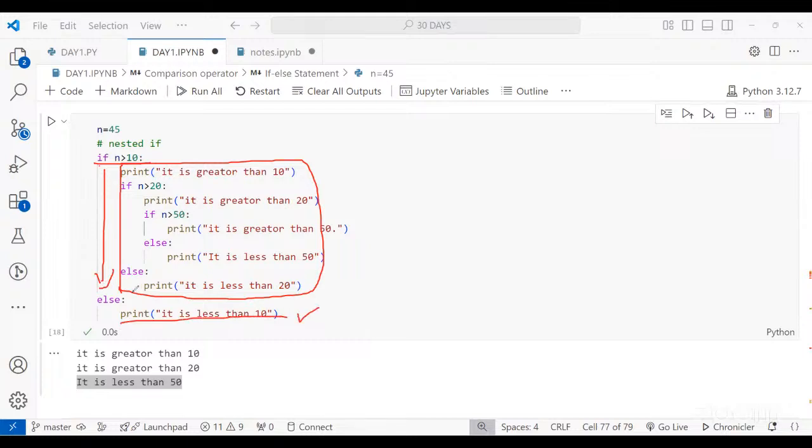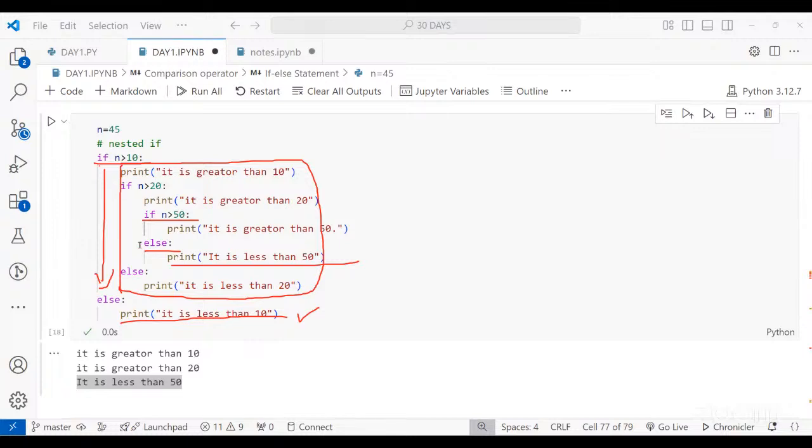And what about the else for the other conditions? There's only an else for the main thing that we have written, like if n is greater than 10, and there's no else for the other two. No, it is not there. For this if we have written this else. If we don't want to add one, we can ignore it.